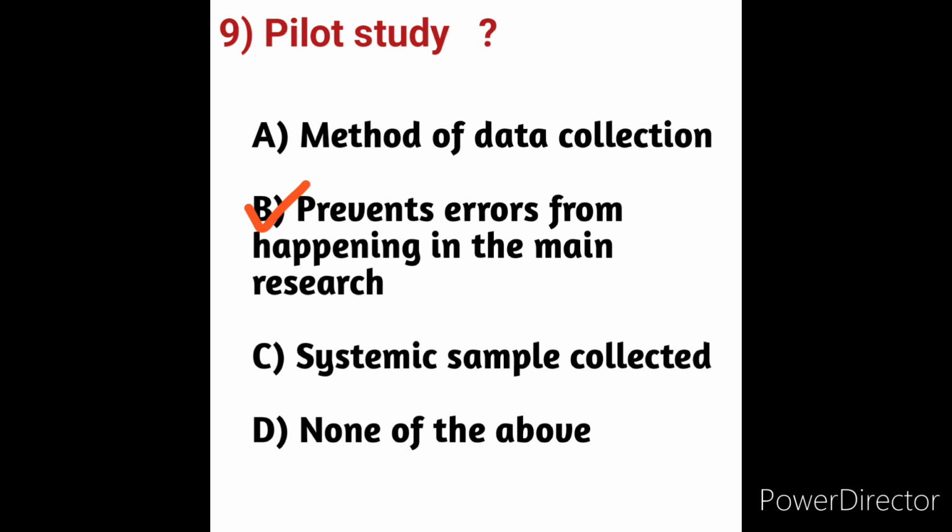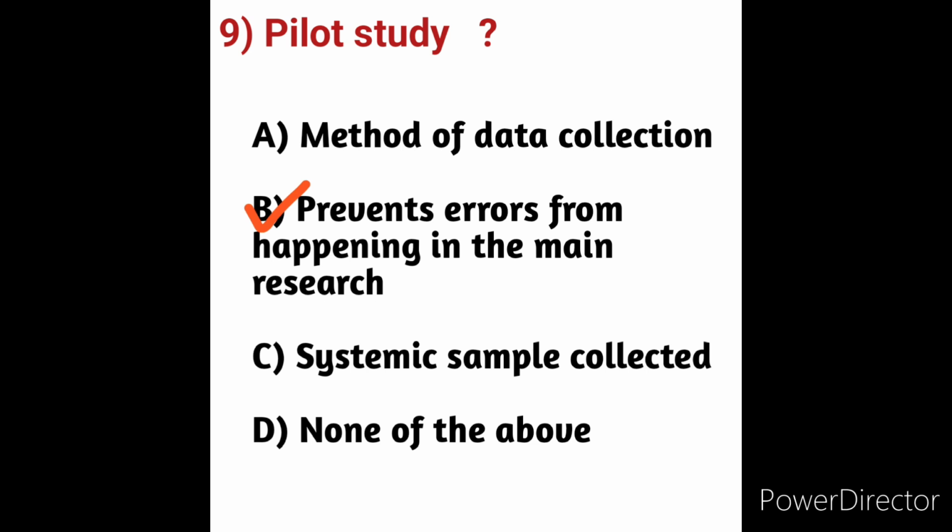A pilot study is a research study done before the actual intended research study. Pilot studies have multiple purposes, including reducing study errors. So here, prevents errors from happening in the main research, option B is the correct answer. A pilot study can reduce the possibility of type 1 and type 2 errors during the main study. So here option B is the correct answer.